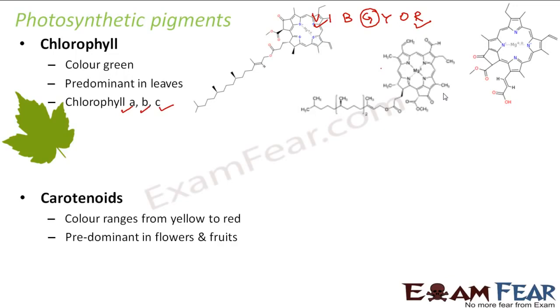Now why are carotenoids so colorful? Because they absorb light in the blue region of the spectrum. So they absorb light somewhere in this region. When they absorb light in this region, all other colors from here get transmitted. So we see it as yellow, orange or red. Blue, indigo, violet are all similar colors, so it absorbs those colors. The colors which are transmitted are red, orange or yellow.